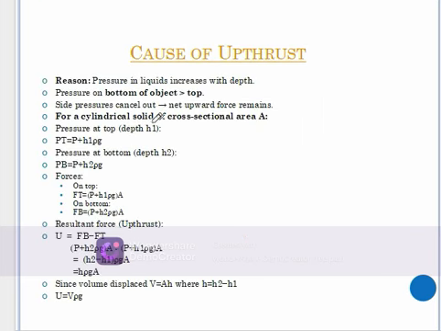First of all, let's find the pressure at the top. Due to atmospheric pressure, the pressure at the top will be given by the atmospheric pressure plus the pressure due to the liquid, which is given by height times density, represented as rho, multiplied by the gravitational pull.